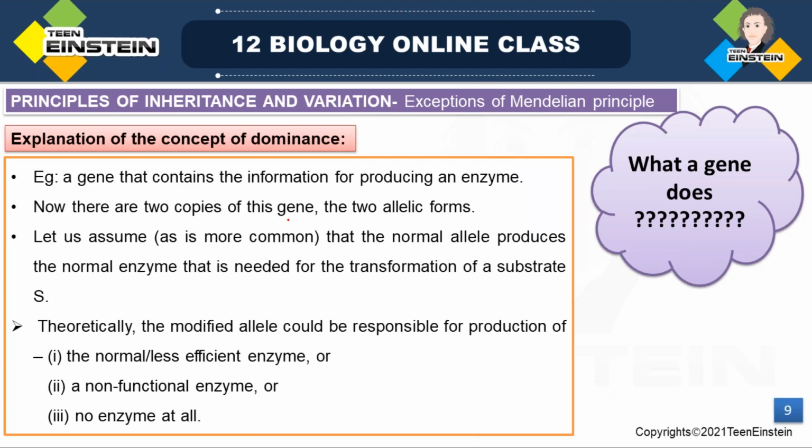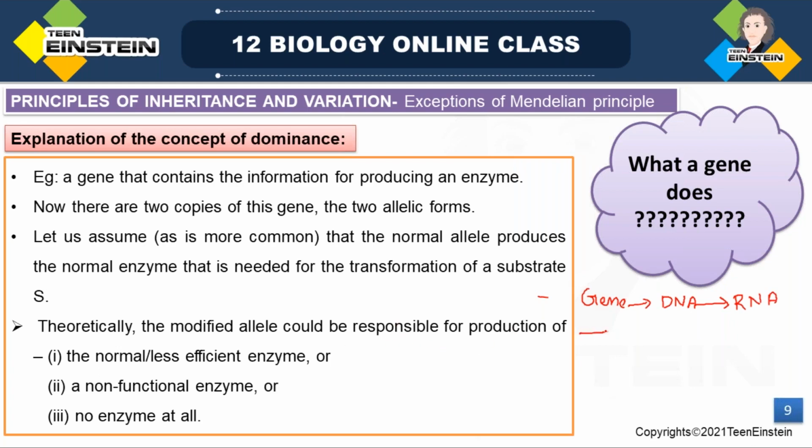So I'll just give an outline now. Gene codes for DNA. Then from DNA, what comes? RNA. From DNA, RNA is formed.